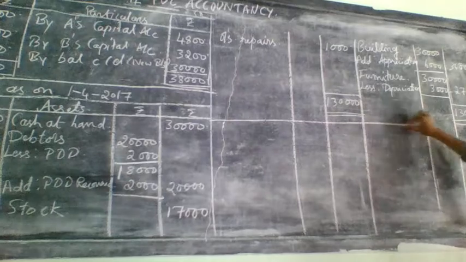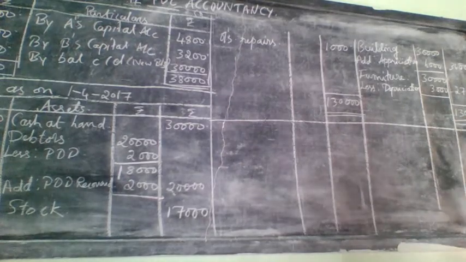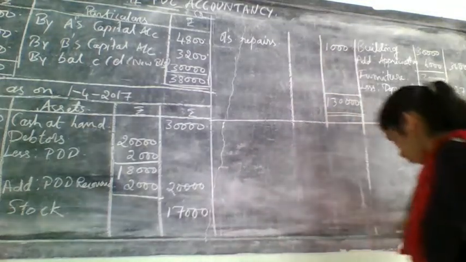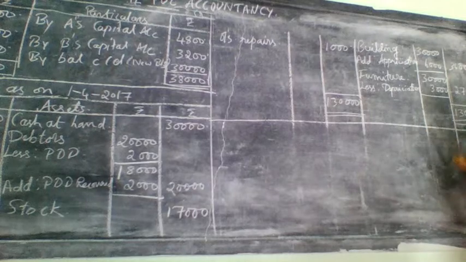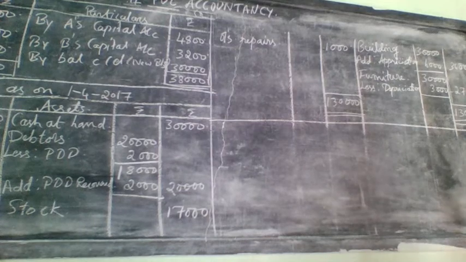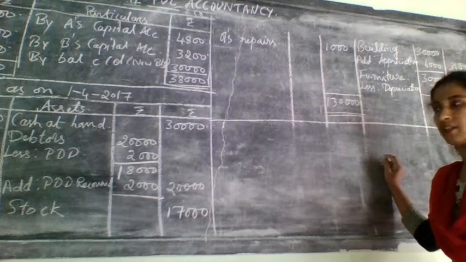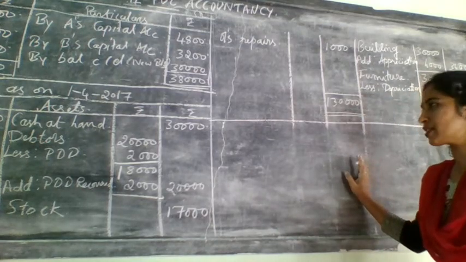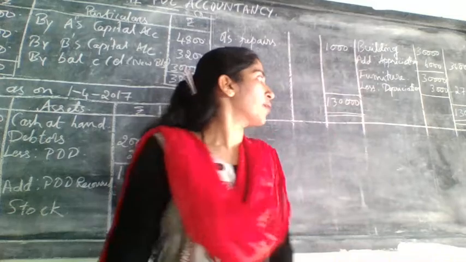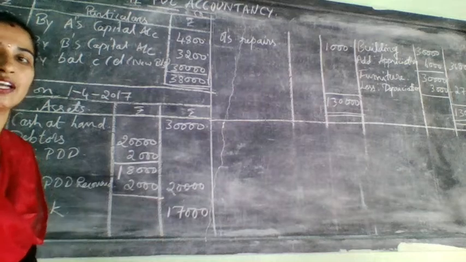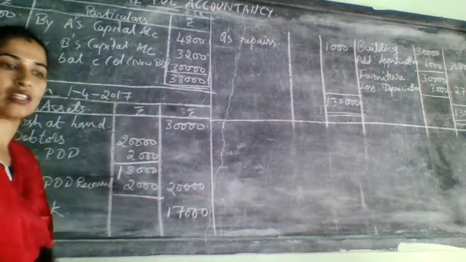So this is what your problem. Here your answer will like total on the both the sides come same. So your problem is correct. See, in the problem they have given the cash balance different one. Just you need to try all the problems. Here for all the problems they have given you the answers also there only. Just check the answers. Some answers are correct and some 90% of the answers are correct. Only few answers was not proper there. But still here they have given only the cash balance different. Cash balance will come 30. They have given there 38,000. So that is the change. The rest of the thing the answer is correct only.